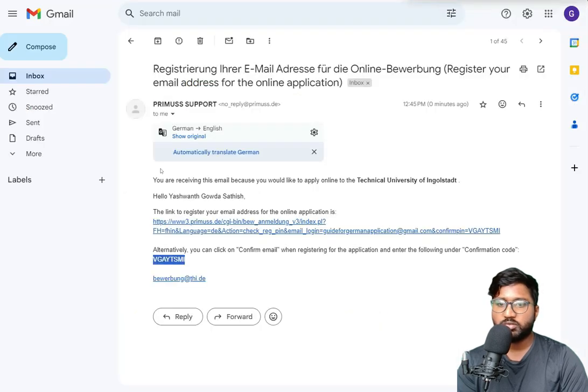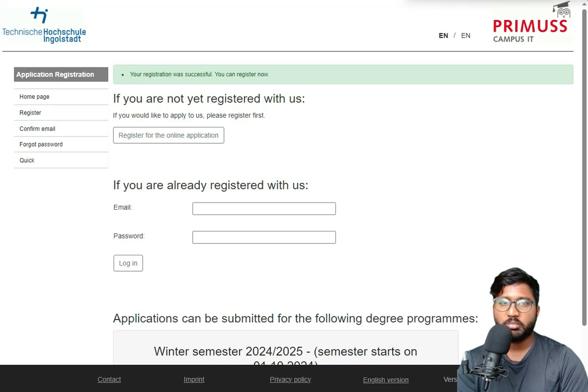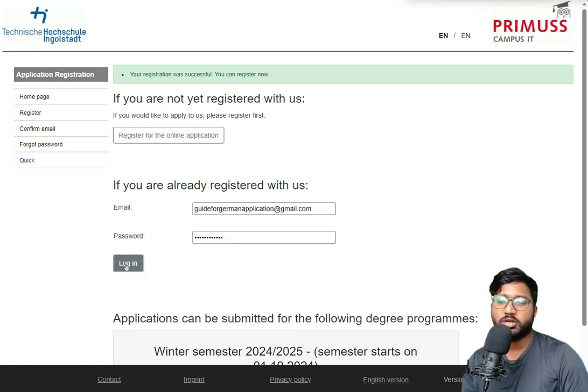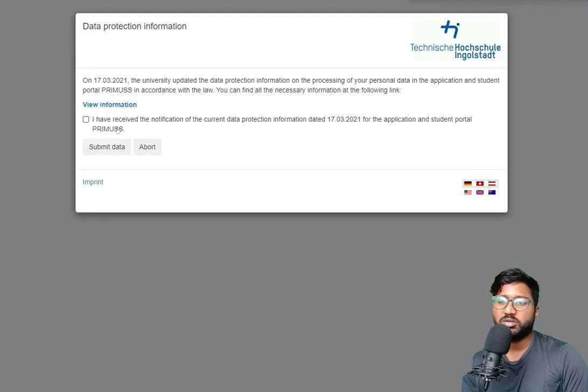The best thing would also be to click here, then you will directly go to the same page. Now you can log in with your chosen email ID and password. I give the email ID and password which I have chosen, and you can click on login. I have received the notification, so submit the data.